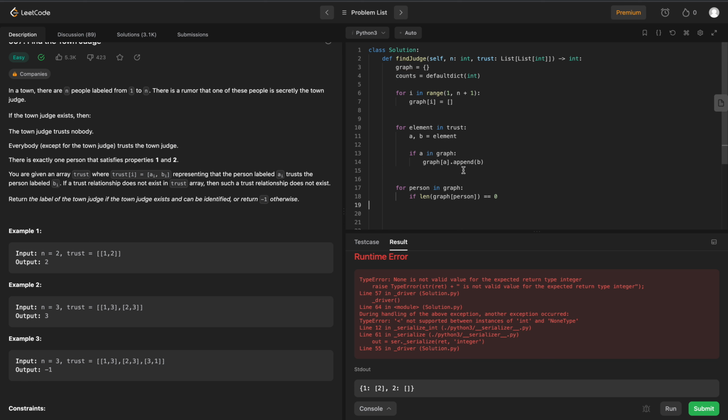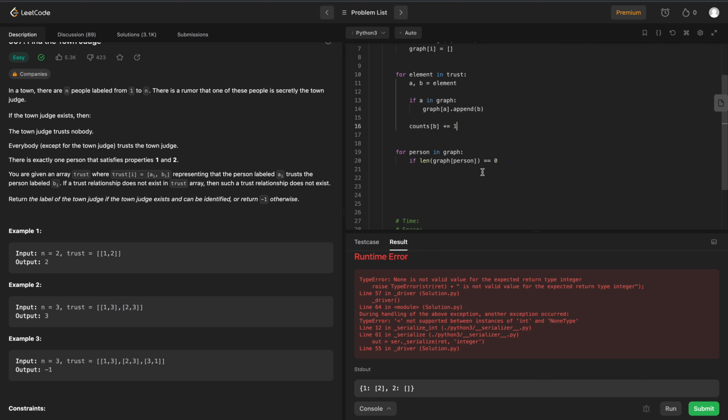So we have to add these counts to our counts dictionary first. So we'll say counts of B plus equals 1. Right? Now we can also check that second condition down here.